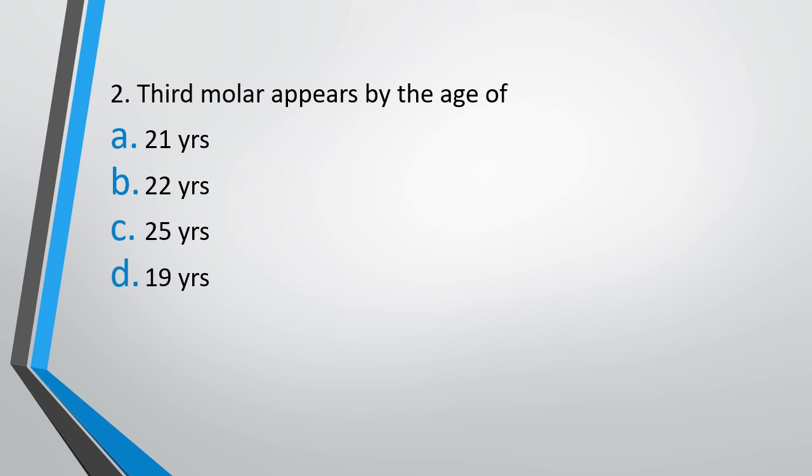Question 2. Third molar appears by the age of option A 21 years, option B 22 years, option C 25 years, or option D 19 years. The correct answer is option A, 21 years. This is an important data which is often utilized by forensic experts to find out the age of the criminals that come to them.